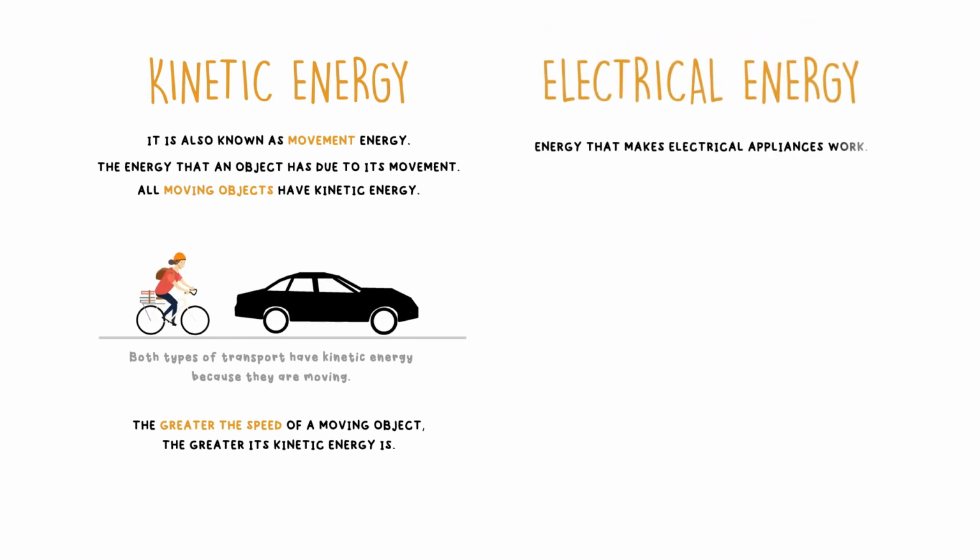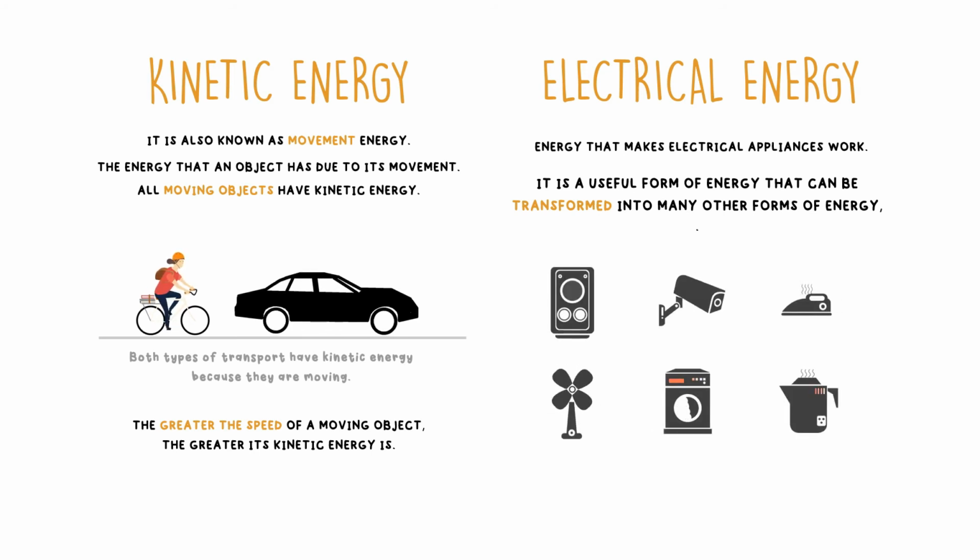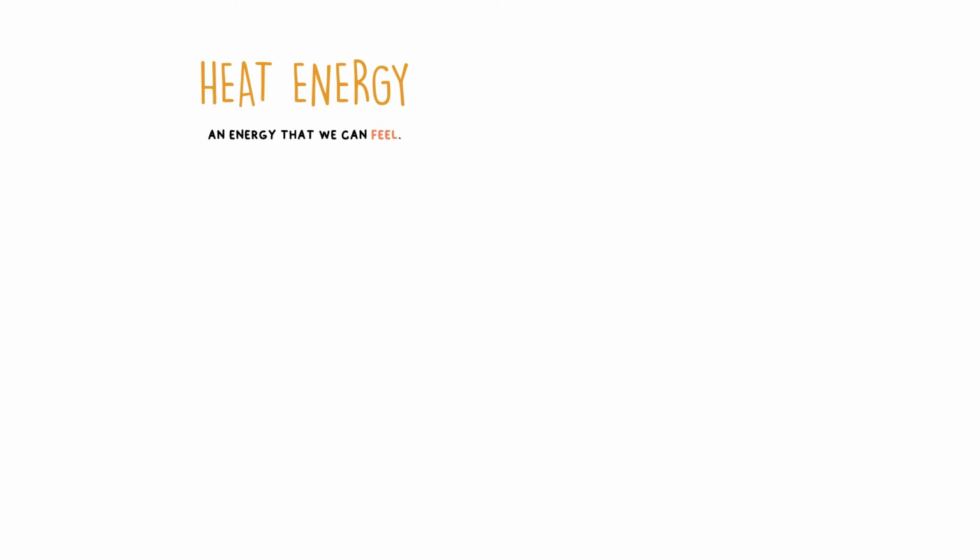Electrical energy is the energy which makes electrical appliances work. It is a useful form of energy that can be transformed into many other forms of energy. Heat energy is an energy that we can feel. It is used in homes for cooking, ironing clothes, and heating water.